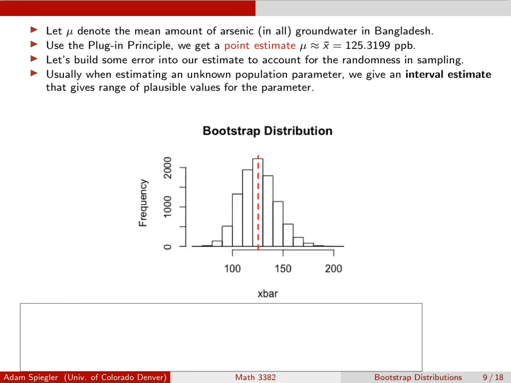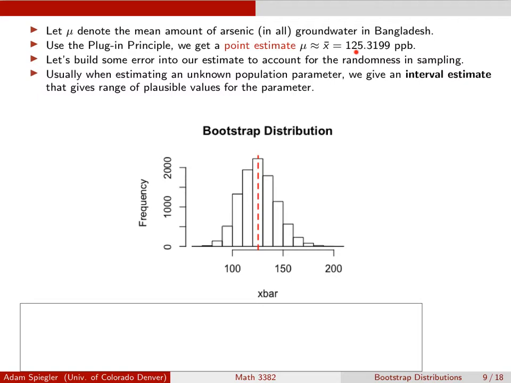Okay, so now let's see how we can use this bootstrap distribution to build some error into our original estimate. Let's say the problem here is we're trying to estimate the mean amount of arsenic in the groundwater in Bangladesh. We'll call that population parameter mu. We picked a sample of 271 water samples, and we found the mean to be 125 parts per billion. So that would be our first guess. We would call this a point estimate. So we're estimating this parameter with one single value.